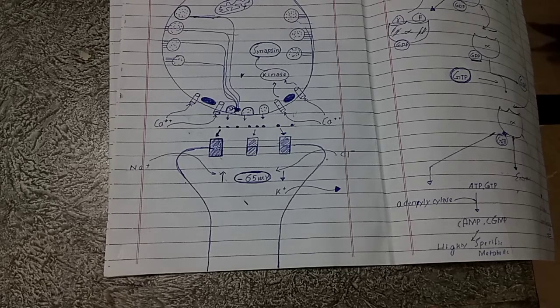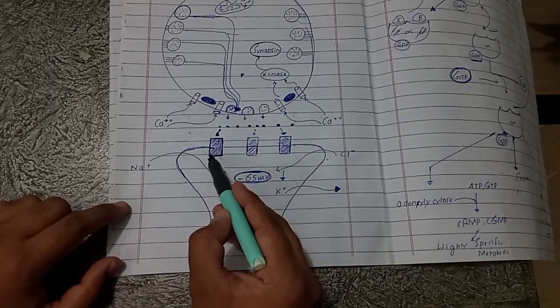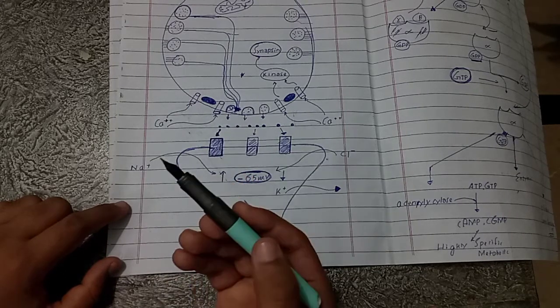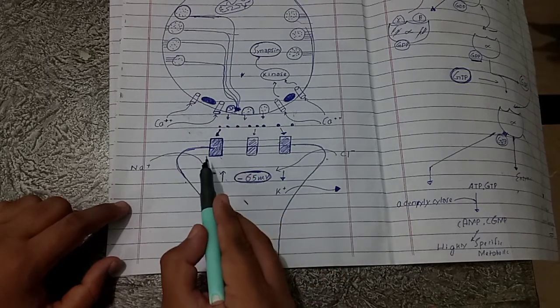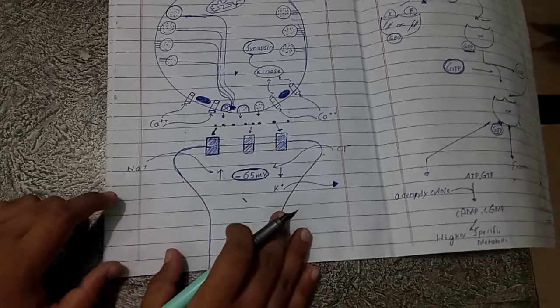And some postsynaptic receptors don't directly open the ion channels. They take an alternate pathway through the activation of a second messenger. Now we will discuss these two processes one by one in detail. Those receptors which directly gate the ion channels are known as ionotropic receptors, and those receptors which activate a second messenger are known as metabotropic receptors.